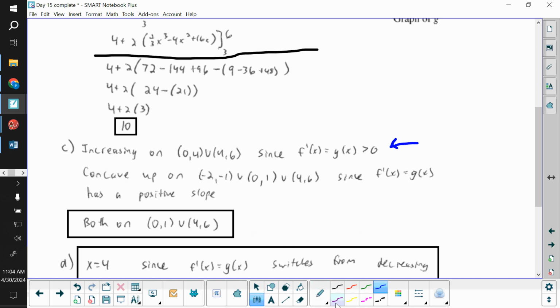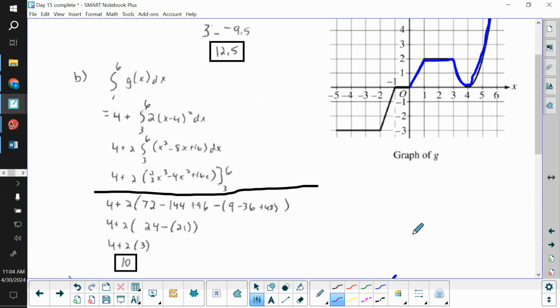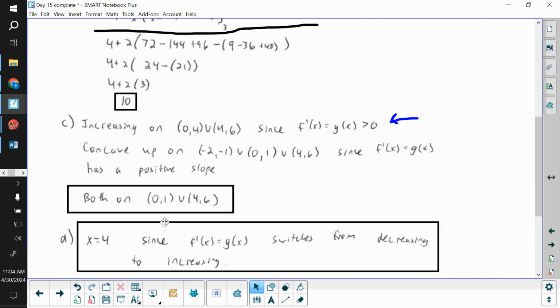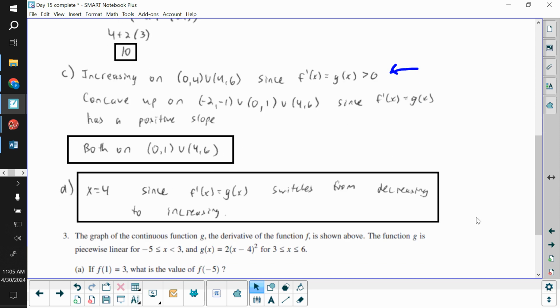And then concave up is when the second derivative is positive. Well, our graph is of the first derivative. So the second derivative will be positive when the first derivative has a positive slope. So of our blue options, we'd have these 2 sections. Those open intervals would be 0 to 1 and 4 to 6. And again, make sure you have some type of explanation. I said that f prime, or g, had a positive slope. You could have said that g was increasing. You could have said that f double prime was positive there. So there are some different ways that you could explain it.